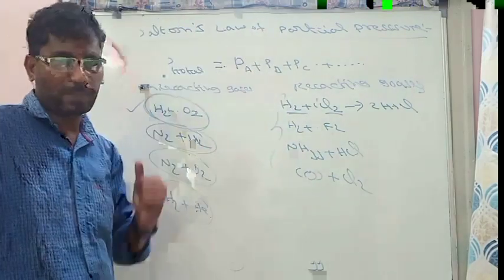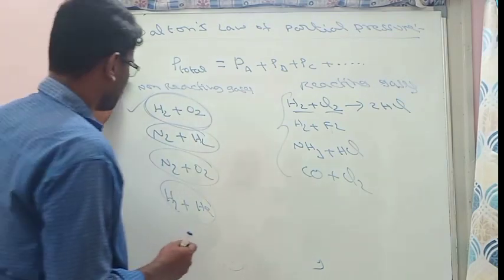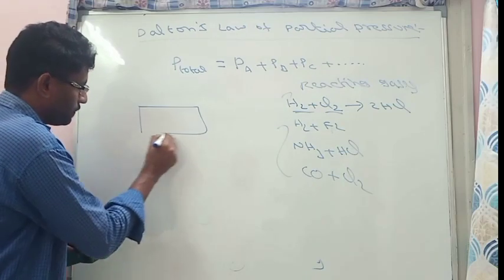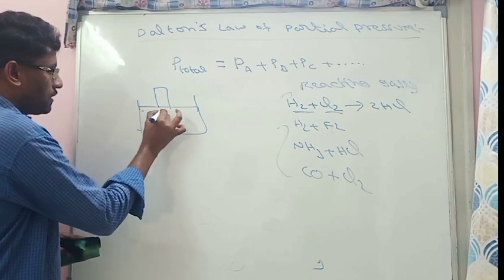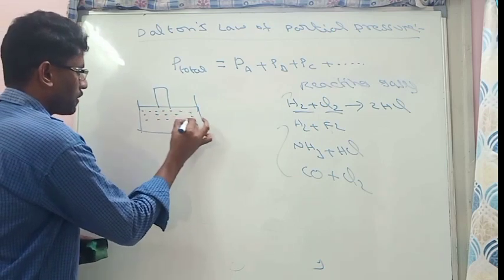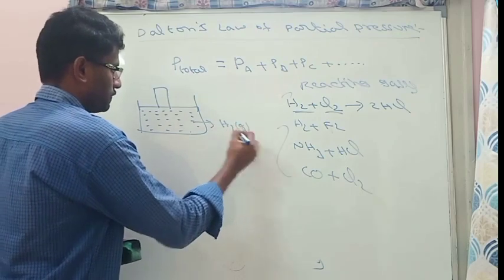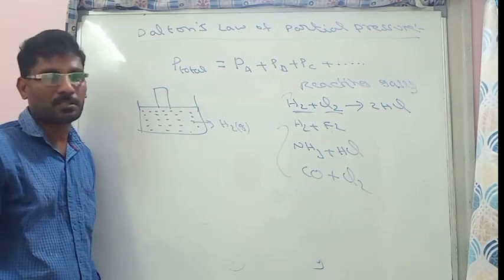Now, what is partial pressure? What is total pressure? See this. We have taken a cylinder. In this cylinder, we have taken, suppose, hydrogen gas. Now, only hydrogen gas is present in this cylinder.